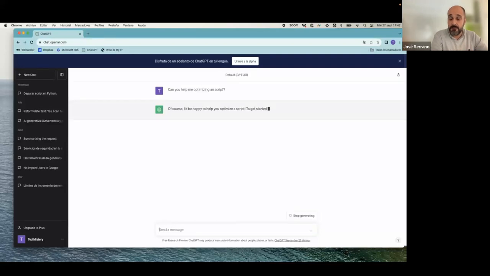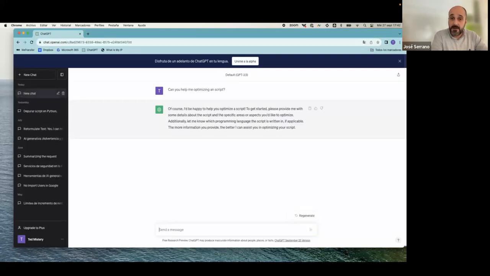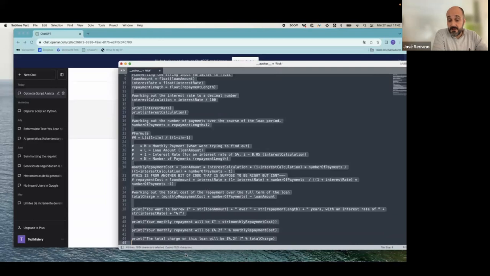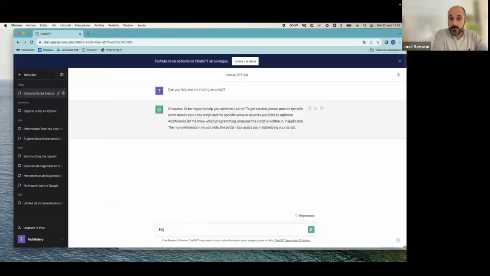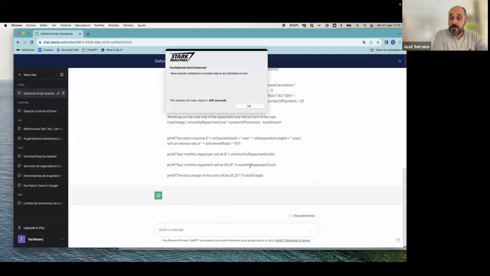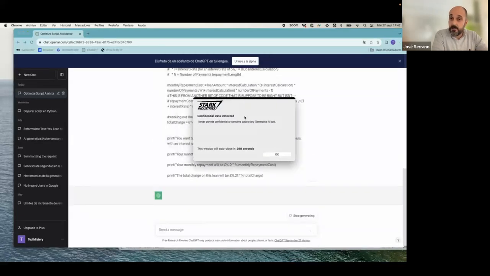What you can see is we are asking for help optimizing a script, and here is where the risk comes. Basically, one of the usages of ChatGPT is that it is a really powerful tool to develop and to optimize scripting. And as soon as you paste or try to paste source code, we are able to detect that and block a specific pattern of information that you are uploading there. As you can see, this is a really powerful tool to control